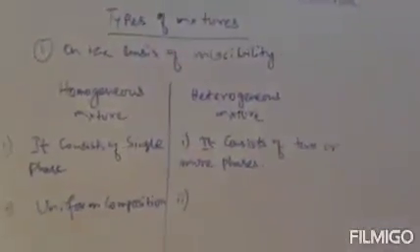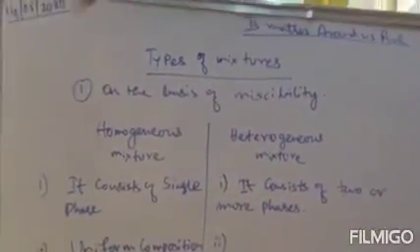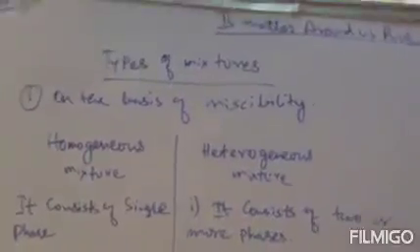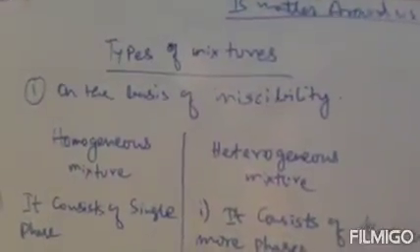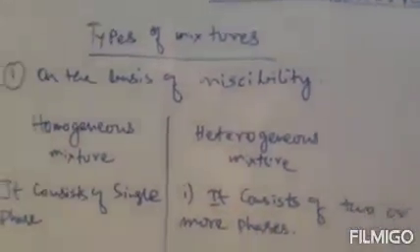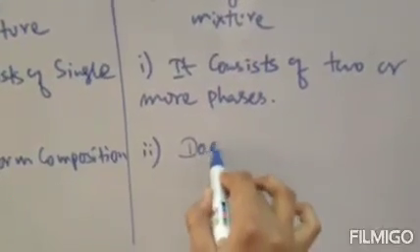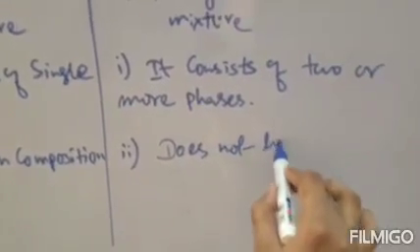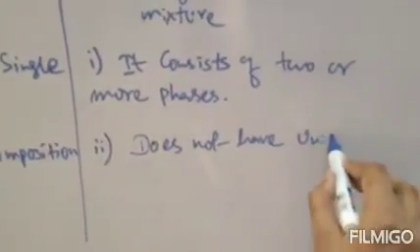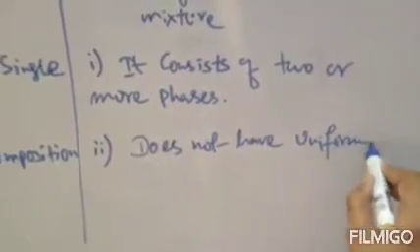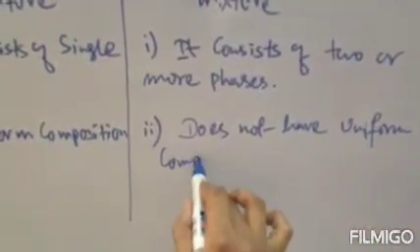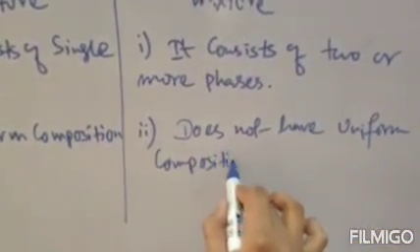A heterogeneous mixture is not uniform. That means at every corner in the mixture you cannot find the particles. Clear? So this is a non-uniform composition, or you can say it doesn't have uniform composition. The same meaning. So it does not have uniform composition.